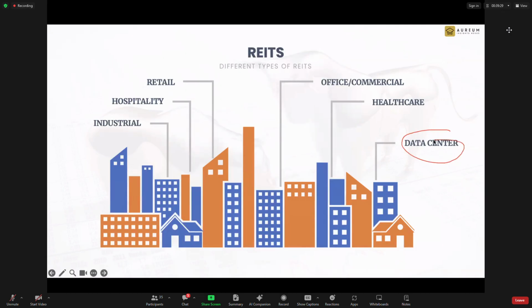So data center was supposed to be under the industrial category, but it has become quite an in thing. We have Keppel DC, okay, with Digital Core. Now even Mapletree Industrial Trust also has a lot of data centers there. People have a lot of interest in that, so it has become a standalone in the Singapore context. But some analysts still classify them, lump them together under the industrial category. So it depends on whether you want to put them together or not. But I think the public always views them separately, so we just take it as a separate data center.